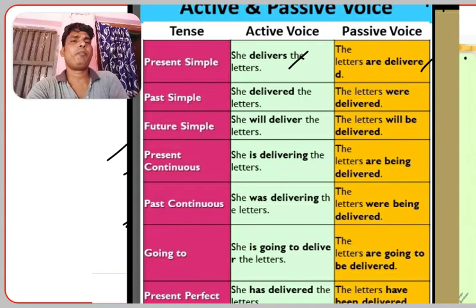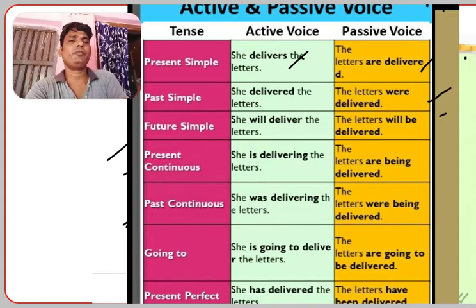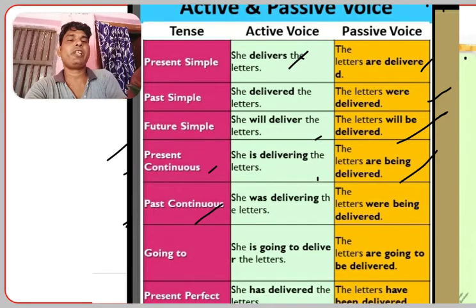In the same way, simple past. She delivered the letters. Then the letters were delivered by her. The same way, future. She will deliver the letters. The letters will be delivered by her. Present continuous tense. She is delivering letters. The letters are being delivered by her. In the same way, past continuous tense. She was delivering letters. The letters were being delivered by her.